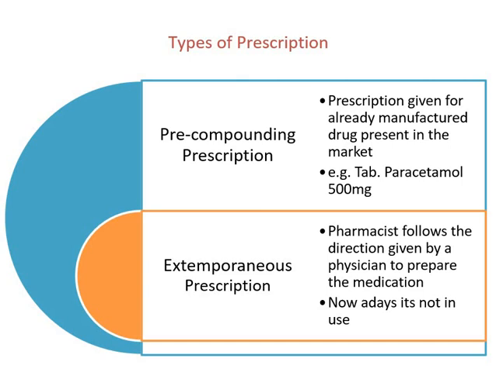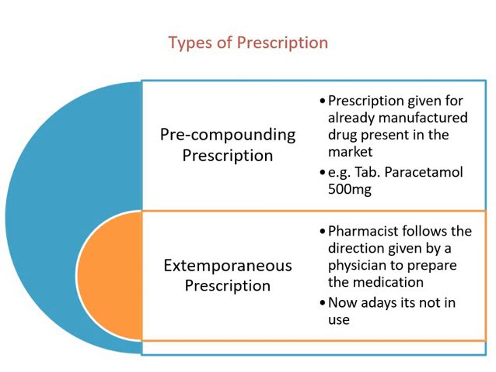Pre-compounding prescription means जो prescription already manufactured drug जो market के अंदर present है उनके लिए दिया जाता है. जैसा आप जानते हैं, market में paracetamol 500 mg tablet already present है, 650 mg strength में भी present है, and ciprofloxacin tablet is there. So these are the dosage forms that are already manufactured and present in the market.